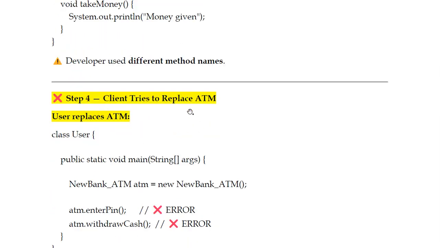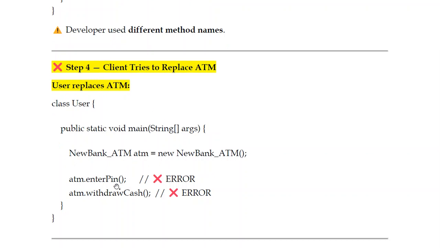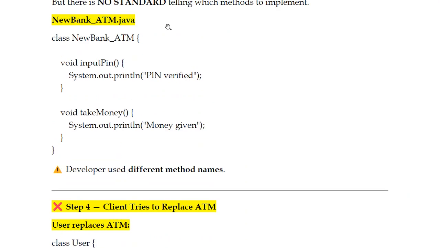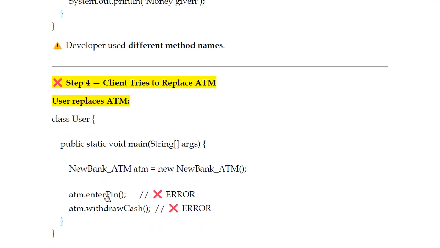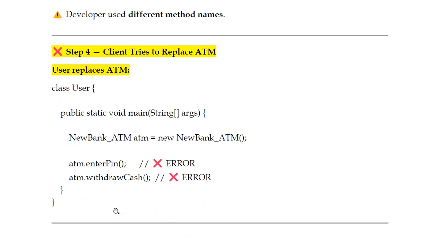So the client tries to replace this ATM. The client tries to replace the ATM, a new ATM bank, but the user is still depending on those methods, ATM.enterPin, that is, the existing class SBI ATM's enterPin and withdrawCash. In case they are not modifying the function names, they are still using the previous ones. This is the issue, because the new ATM bank is writing some other function names. The service is the same, but the function names are different: inputPin, takeMoney, but what we are using is enterPin, withdrawCash. A compile-time error will come. Okay, a compile-time error will come. It's not matching here.